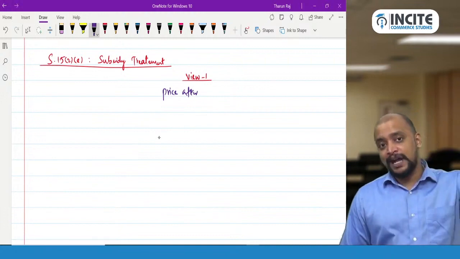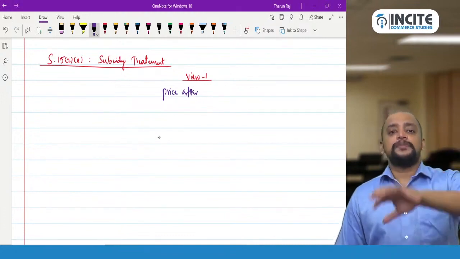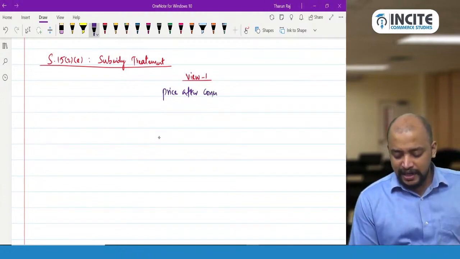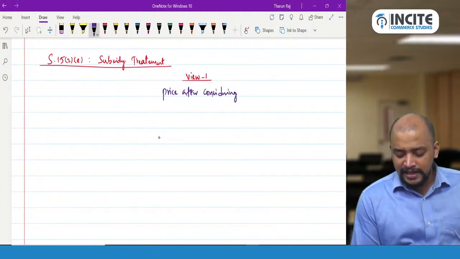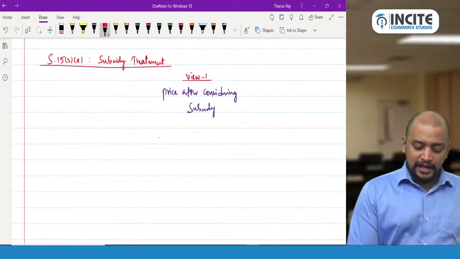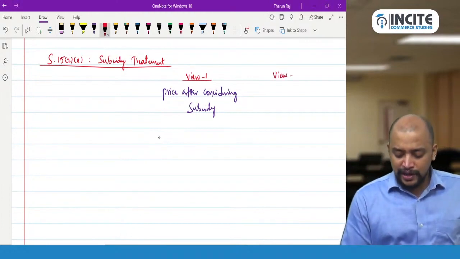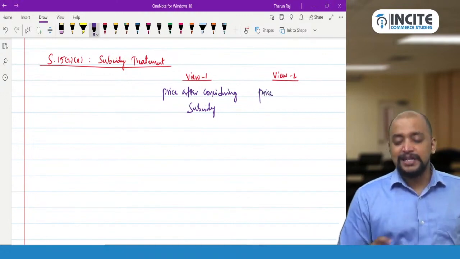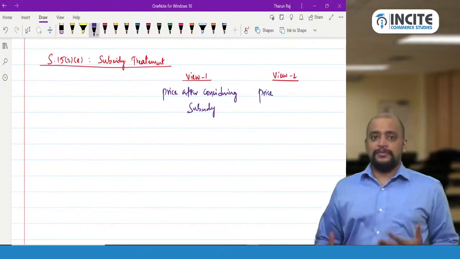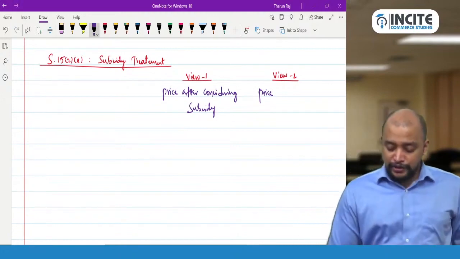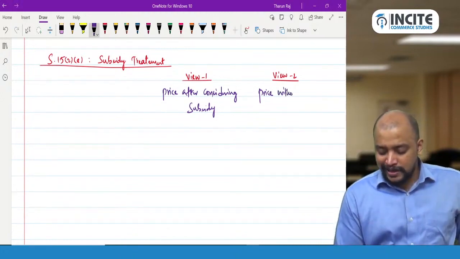So there is some price. From that price they have reduced the subsidy and the given price is after reducing that subsidy. Price after considering subsidy means subsidy is reduced from the price already. Whereas another view is that price without considering subsidy. Price without considering subsidy means subsidy is not yet reduced. Subsidy is an income. Subsidy being an income, whether you reduced it from the given price or not, we need to check. So price without considering subsidy.